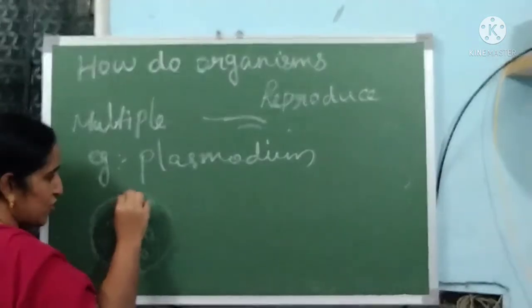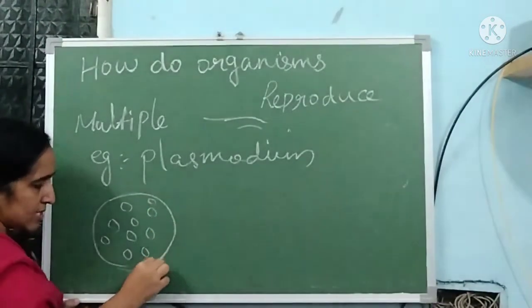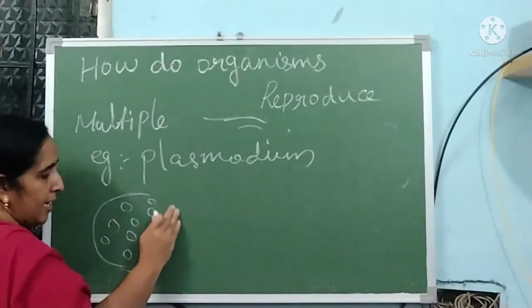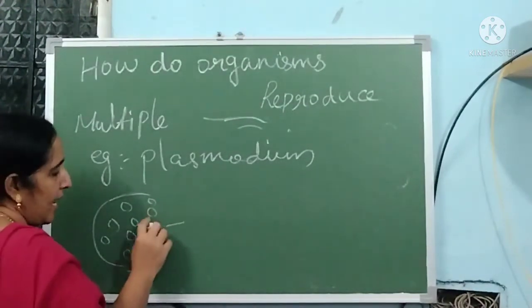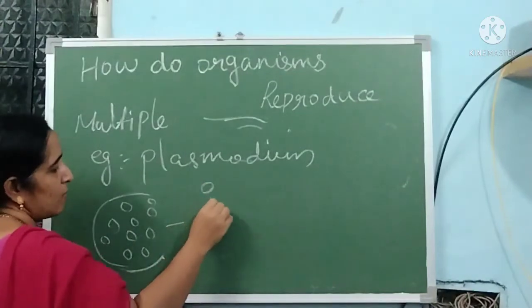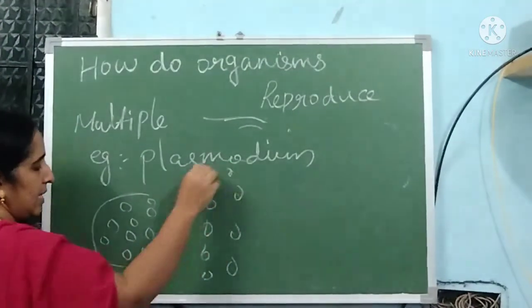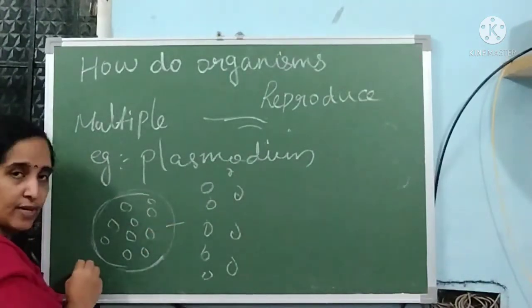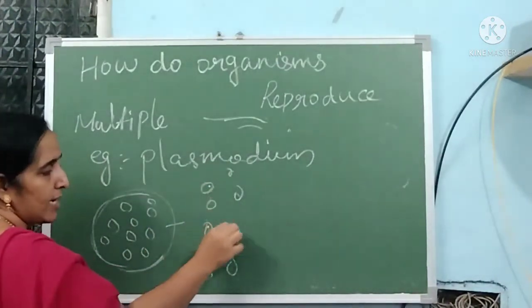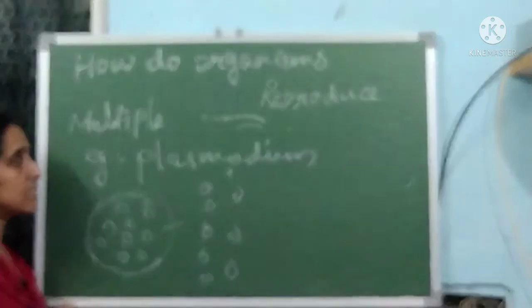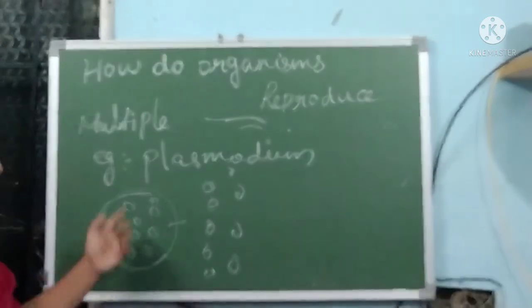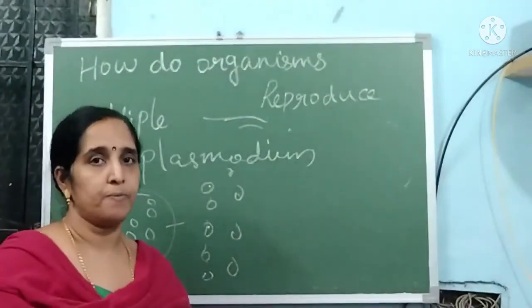After maturation, the cell wall breaks down and each one comes out. So a single organism divides into many other organisms. This process is called multiple fission. Example: Plasmodium.